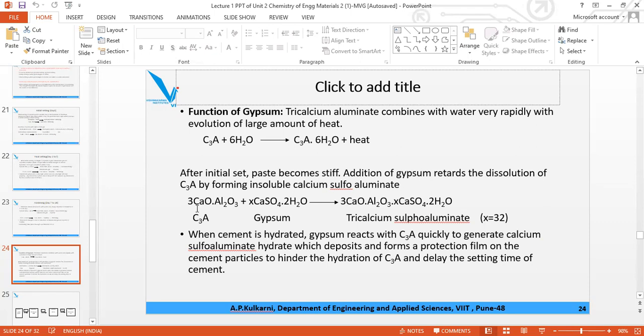When it reacts with your C3A, you remove the plus sign and just put a dot here: 3CaO.Al2O3.3CaSO4.32H2O, which is called tricalcium sulfoaluminate. So the initial setting time is increased because of the formation of tricalcium sulfoaluminate. Remember the formula 3CaO.Al2O3.3CaSO4.32H2O.